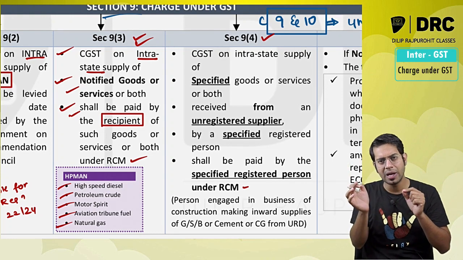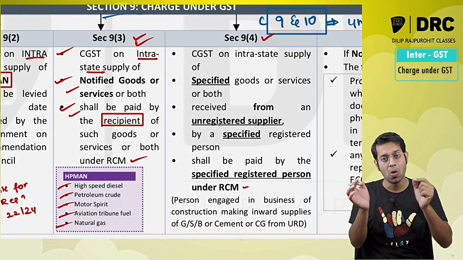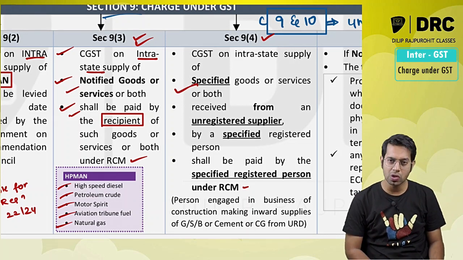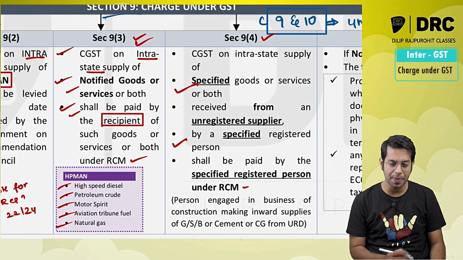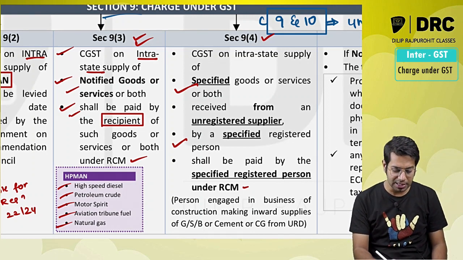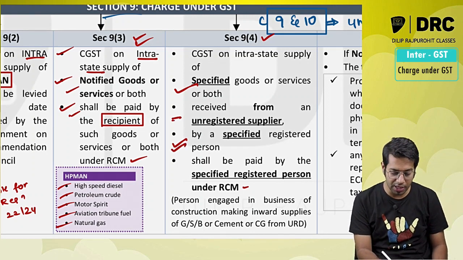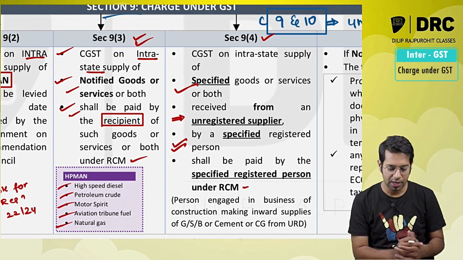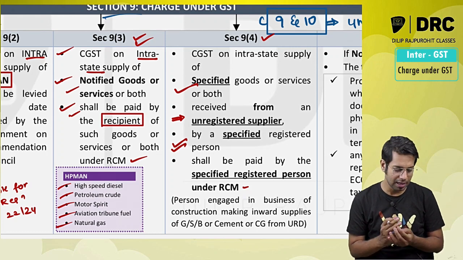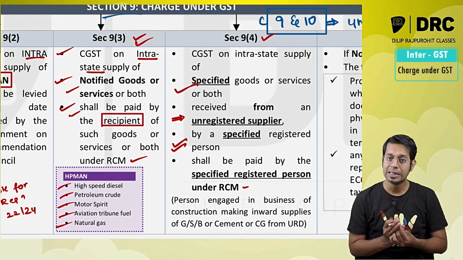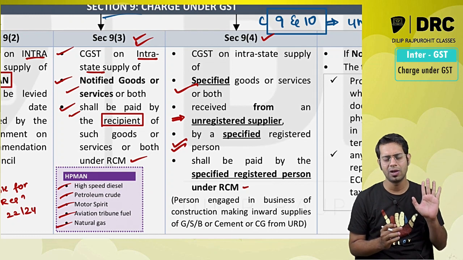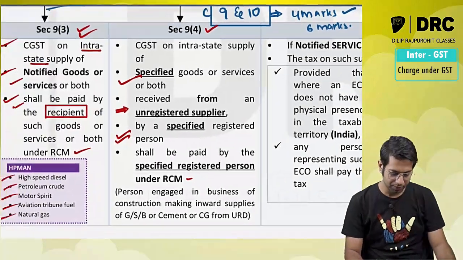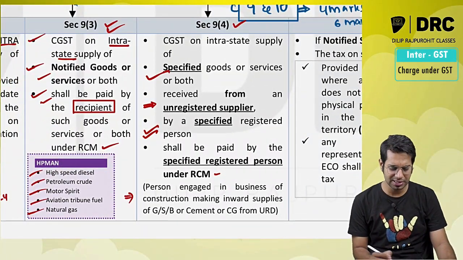9.4 says, I am going to give you the list of goods and services. I am also going to give you the list of persons who have to pay the taxes under reverse charge. These persons will have to pay taxes for purchase of these goods only if these goods are purchased from an unregistered person. This registered person will have to pay the tax under reverse charge if they are receiving the goods and services from an unregistered person. Section 9 subsection 3 only says, I am going to give you the listing of goods and services. Whoever is receiving it has to pay the taxes. That we'll see. Now, under 9.4 only one thing is specified.